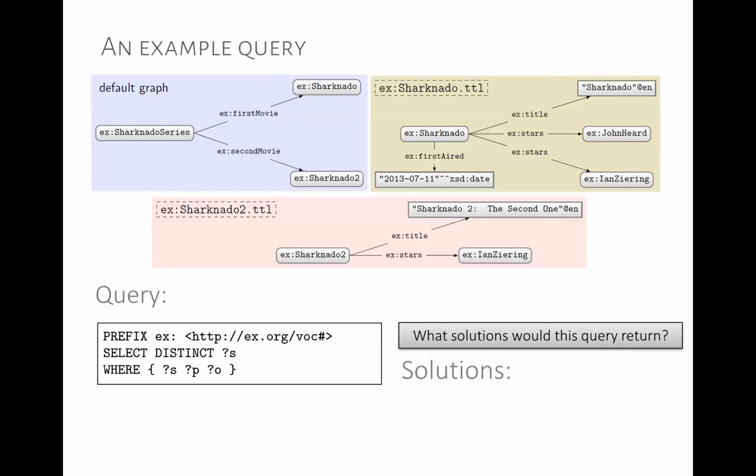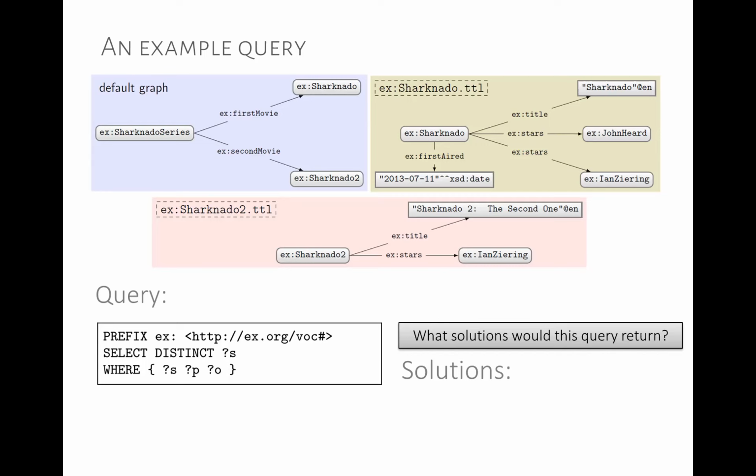Okay, so that's a lot of information. That was a big dump of definitions and everything. So let's see some examples. We have our example data set. Again, we have our default graph, and we have sharknado.ttl and sharknado2.ttl. We have our query here, which says SELECT DISTINCT ?S WHERE { ?S ?P ?O }. It uses no features whatsoever that we just discussed. It uses no FROM NAMED, no GRAPH.